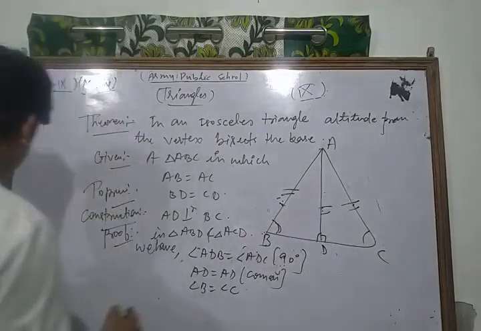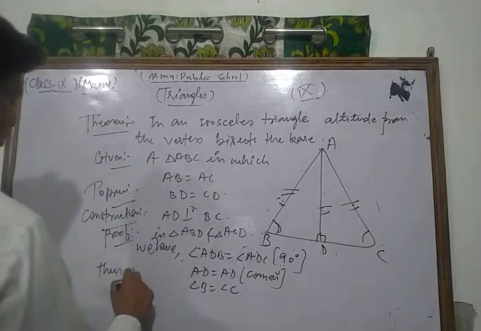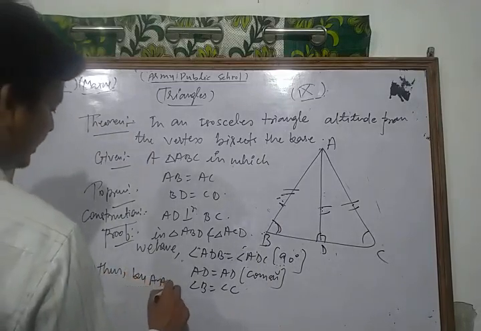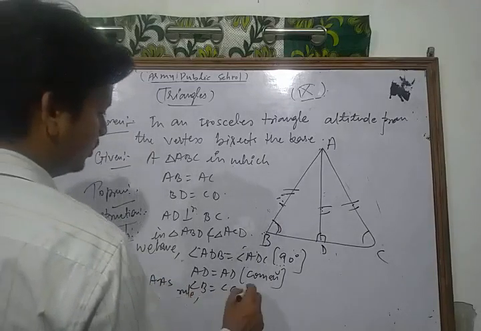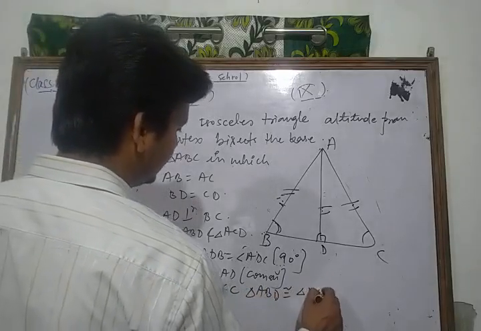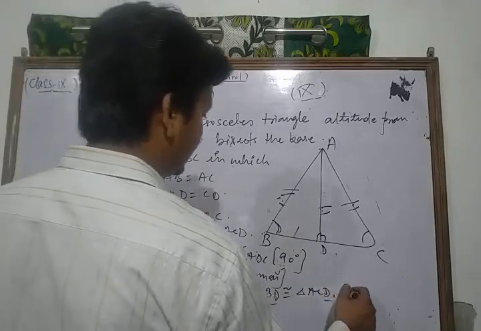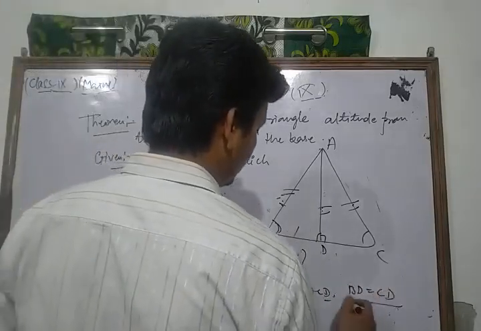Thus by the AAS rule, triangle ABD is congruent to triangle ACD. Thus by CPCT, BD is equal to CD. Hence proved.